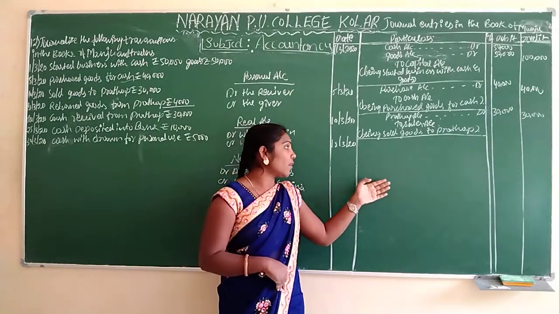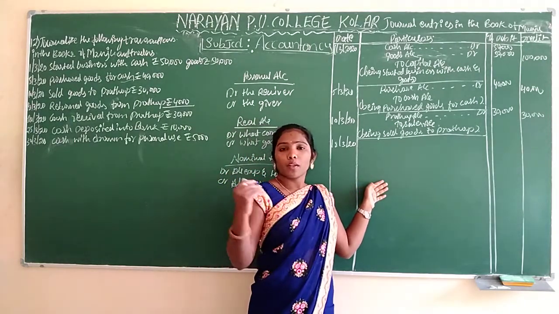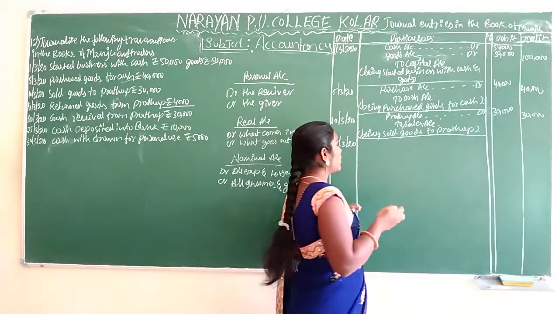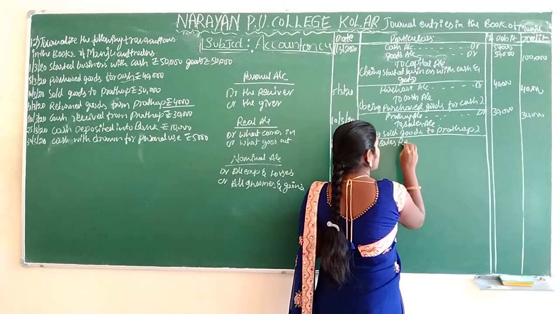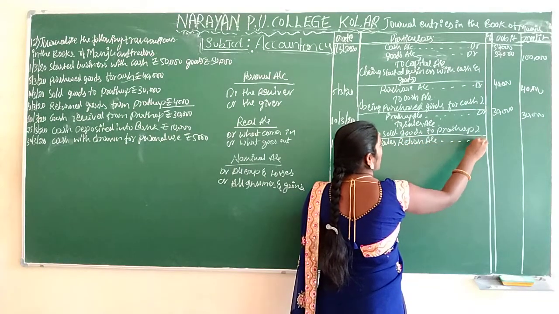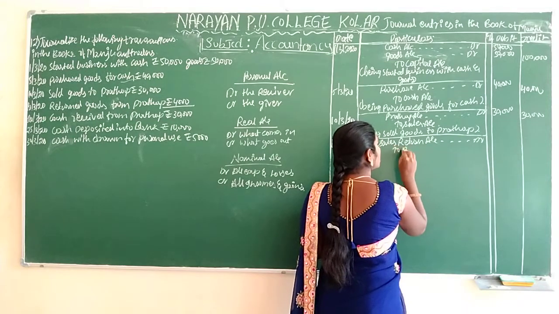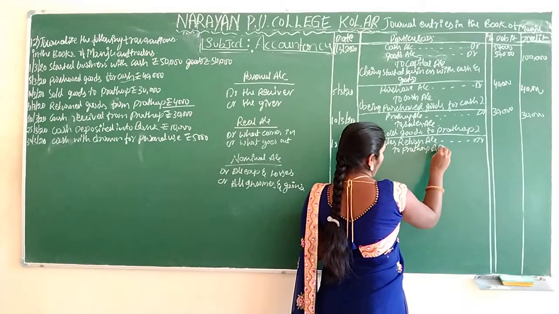And what's the entry here? Sales return account debit to Pratap account.